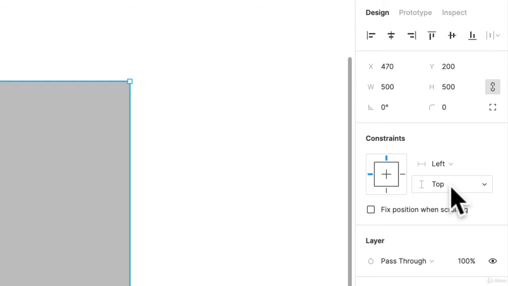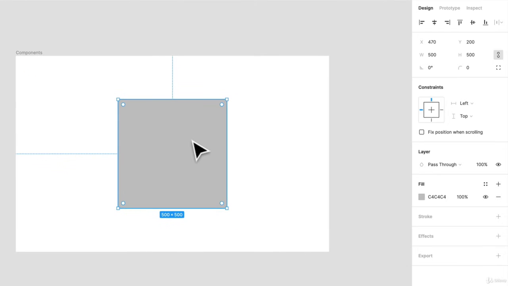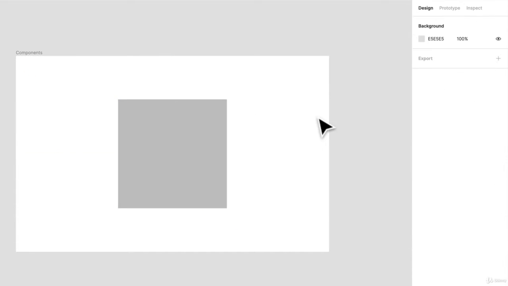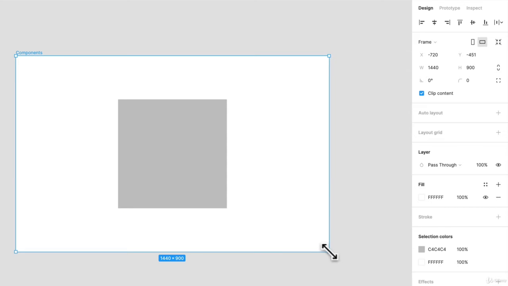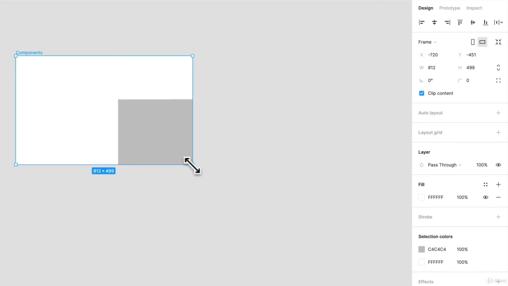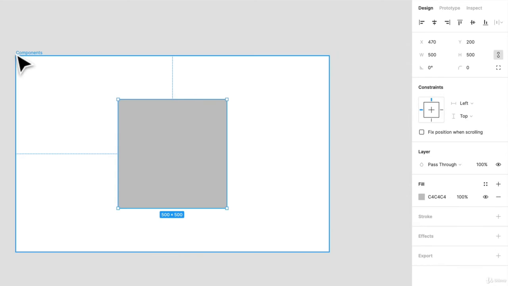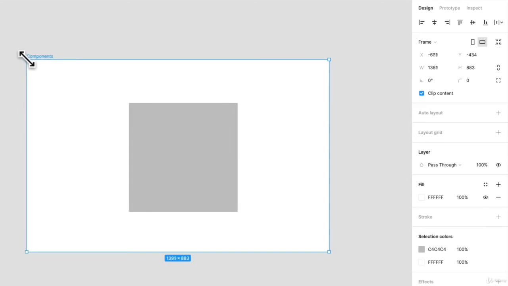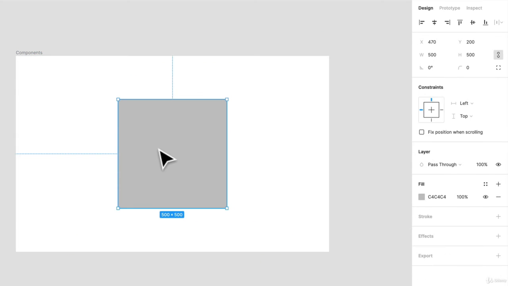Below that, we have constraints. Constraints are really good for responsiveness in general. Basically, it's how your item reacts when your frame is being stretched or contracted. In this case, our constraints are left and top. That means if I resize my frame from the right and the bottom, it's not going to do anything. So I'm going to Command Z and go back. But if I select from the top left, it's going to move with that top left. Pretty cool, right?